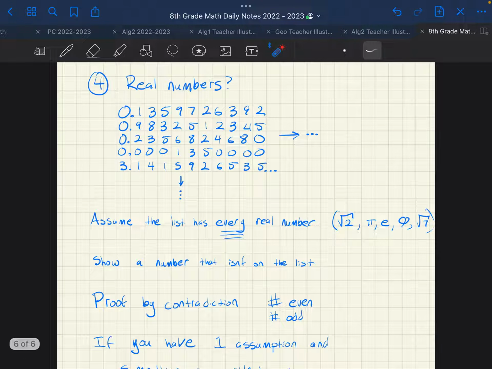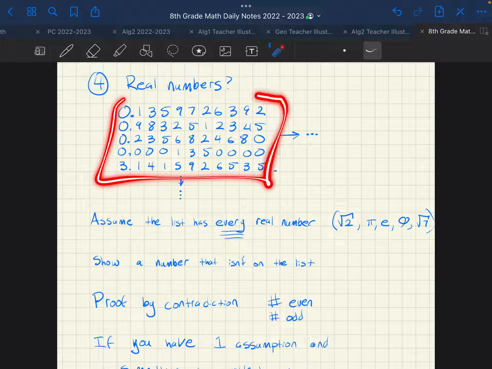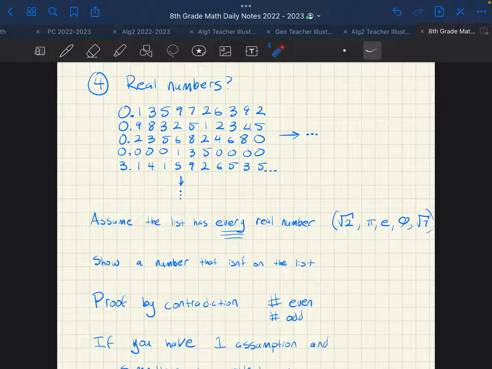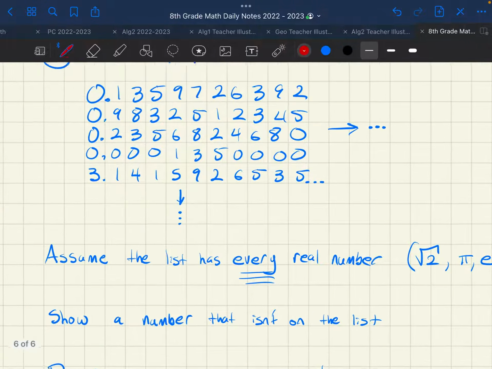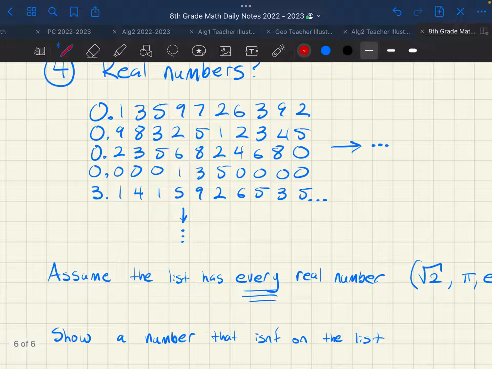All right, so there's our magical list. Let's try to find a number that isn't on that list. So here's the thing, and this is where my proof of this is, I'm trying to remember. I'm pretty sure that every single time I see a number, do I add 1 to it? I think I go down the diagonals and I add 1 to it. Let's go with that. I think that'll work. I might be wrong here. I apologize if you're watching something that is incorrect.